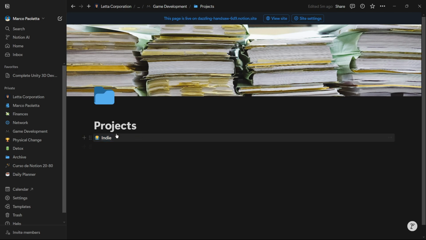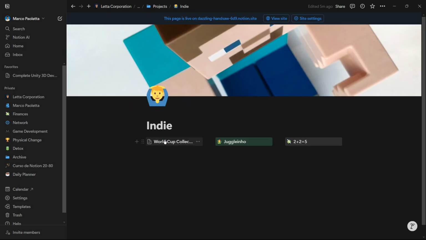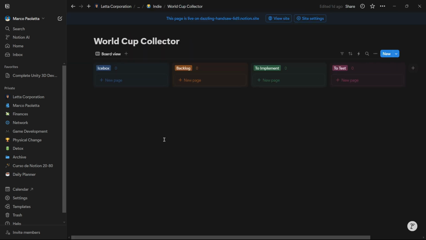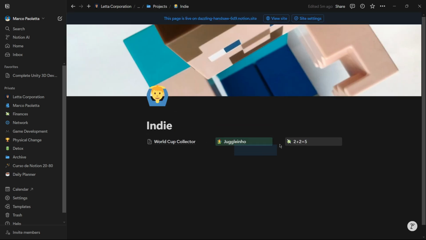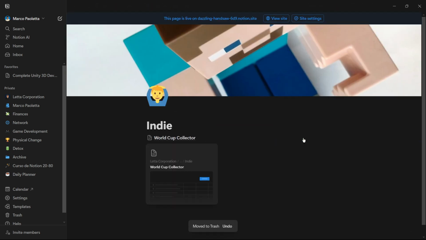And then for the projects, as I told you, I have more sections depending, because I have indie projects, projects for clients, projects for companies, etc. But I am only showing indie projects here. In World Cup Collector, in the other ones I will actually delete them, because there isn't a lot of information.